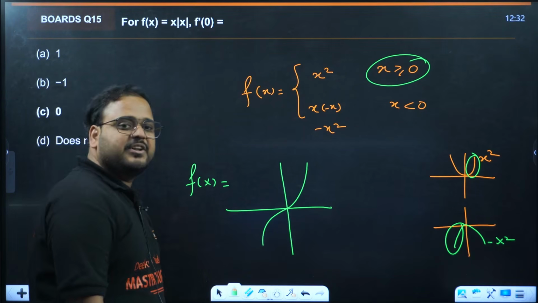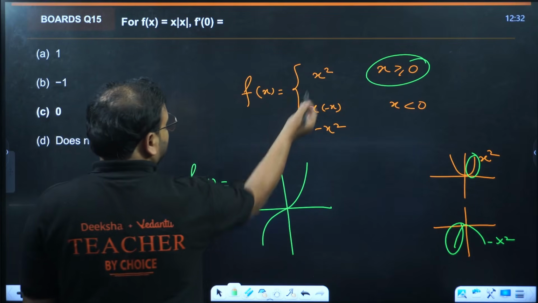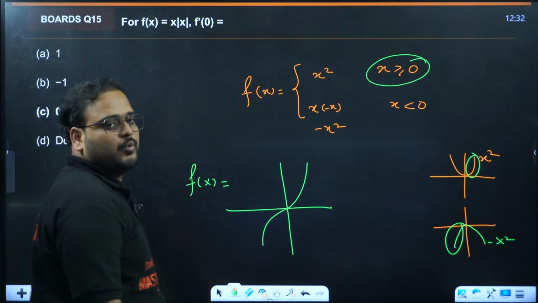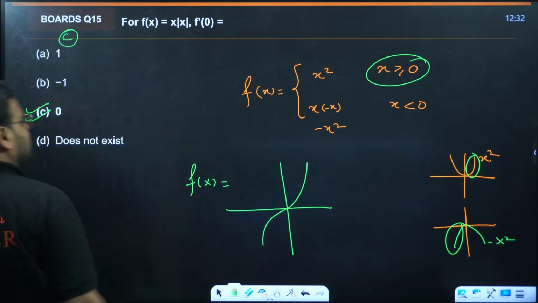So they are asking us differentiation at 0. You can find here will be 2x, here will be minus 2x. If you put 0 in both, it will be 0 only. So the answer is option C.